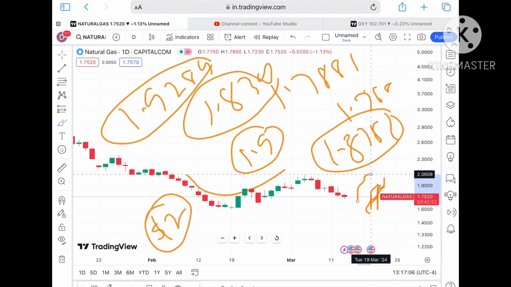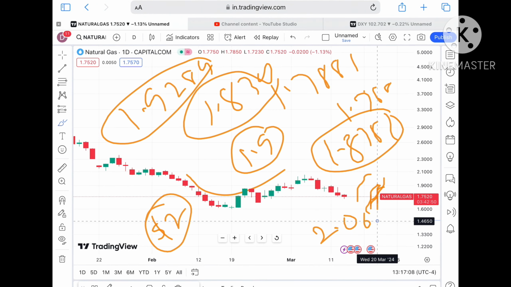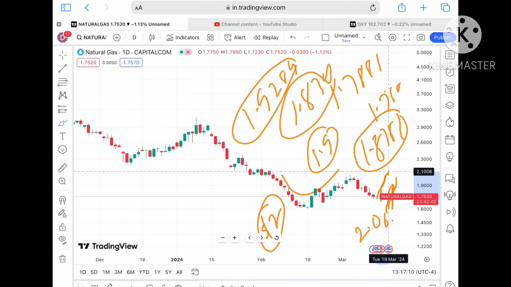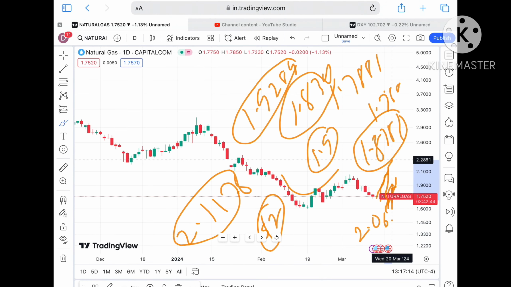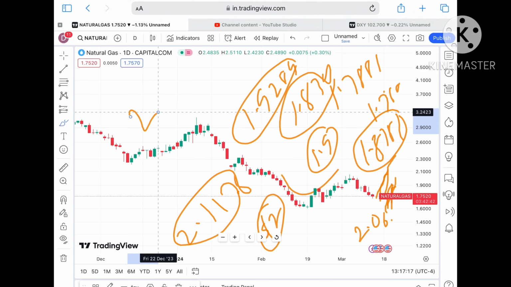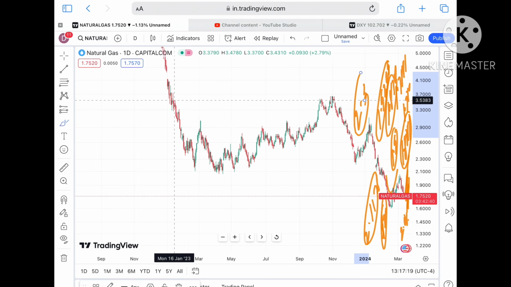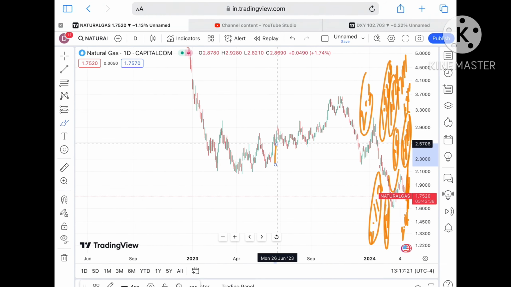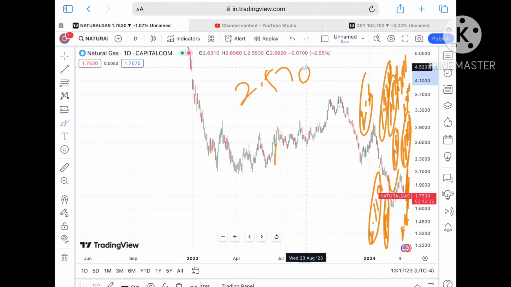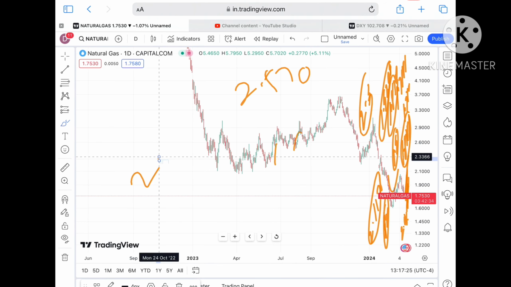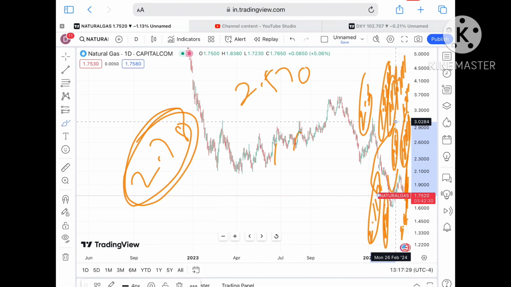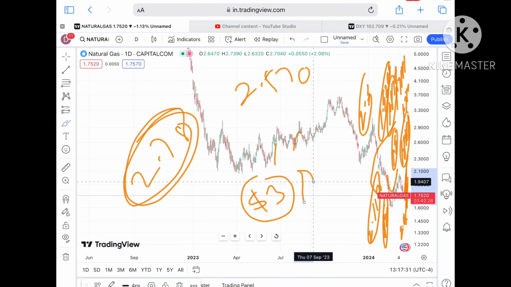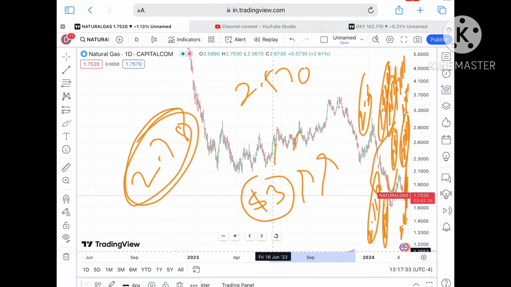If the price keeps sustaining above $2, it will cross a level of $2.068, and then a further high towards $2.1178, which is the highest chance that it goes towards a level of 2.3. As soon as the price starts sustaining at 2.3, we will see a level of 2.5708, and from there a probability of touching 2.78. If the price keeps sustaining at 2.78, we will see a level of $3, and from there a further upside movement.